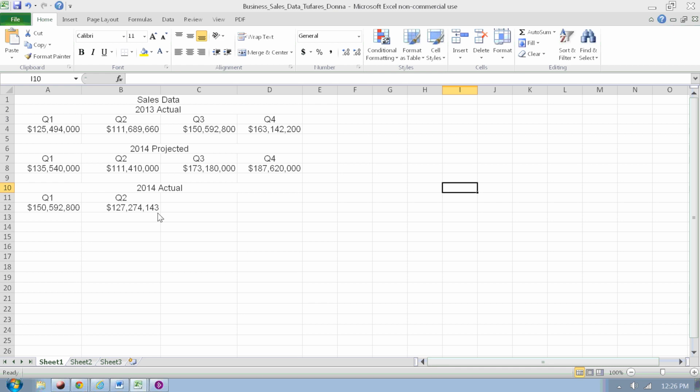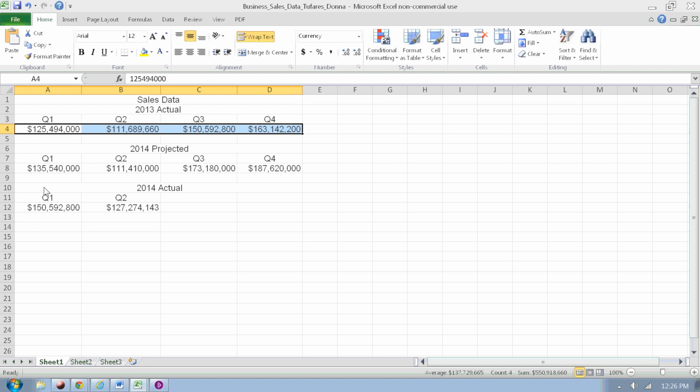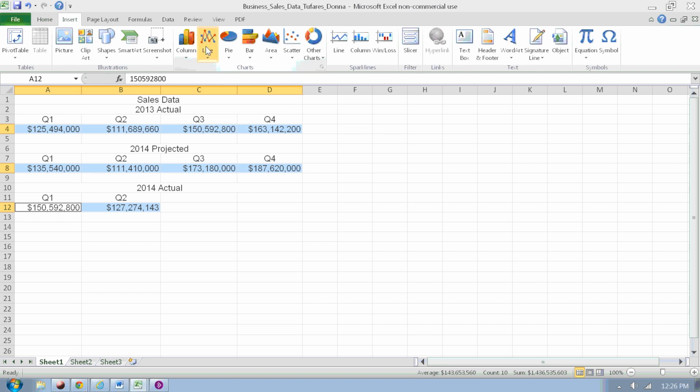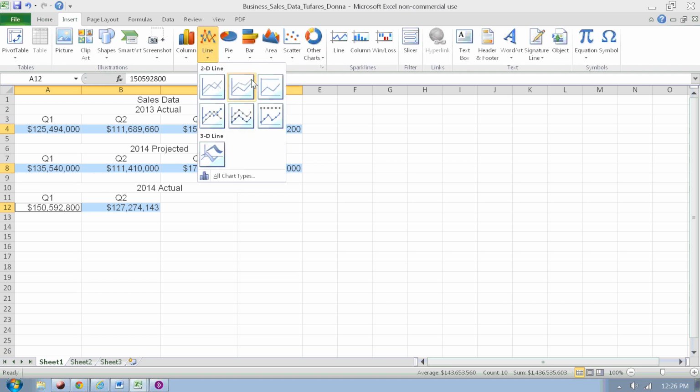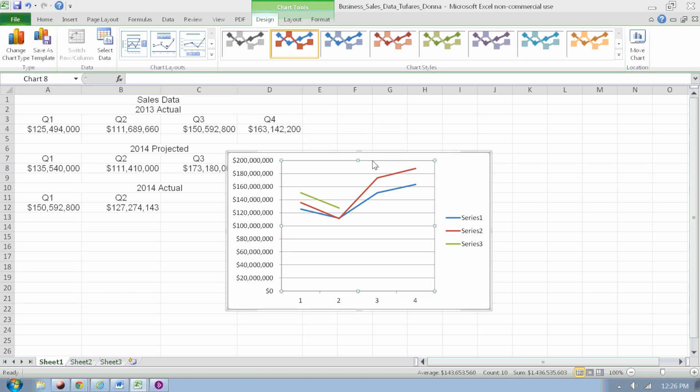So I've typed in the data. Now to make it look better, I would format the titles, and make a few changes so that they stand out, but that really isn't specified as a requirement. So to include the data, you're going to highlight the sales information, and then you're going to insert a graph. And so you're going to pick one of these, it doesn't matter which one.